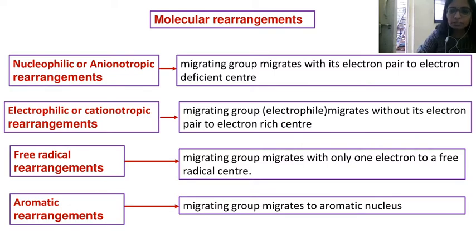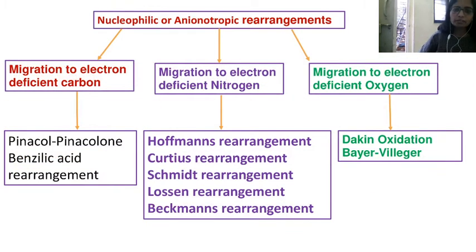The next part is where we are mainly going to discuss nucleophilic rearrangement. Already discussed, these are those rearrangements in which the migrating group or species migrates with its lone pair of electrons to an electron deficient center.